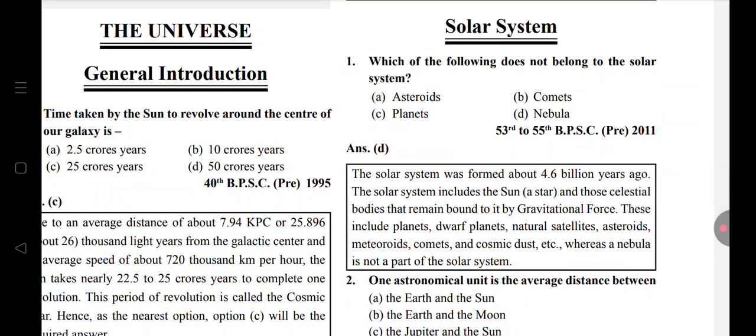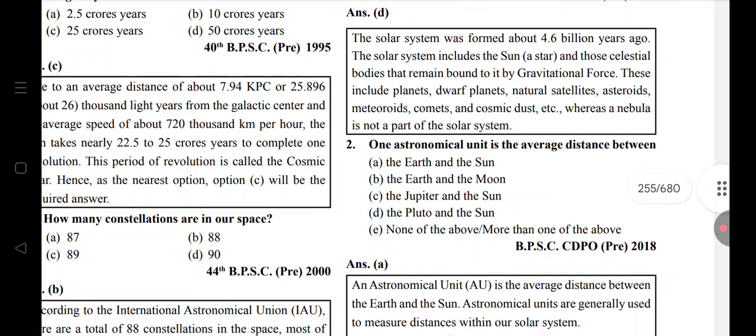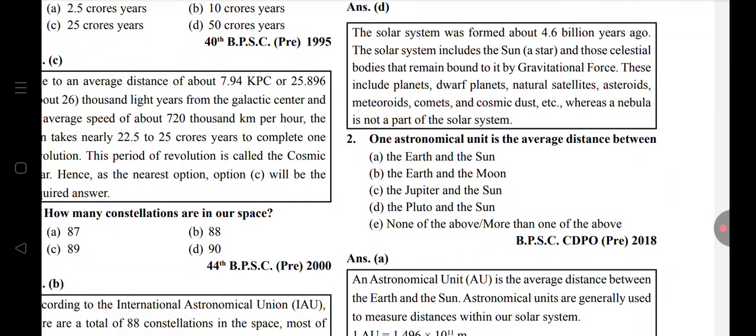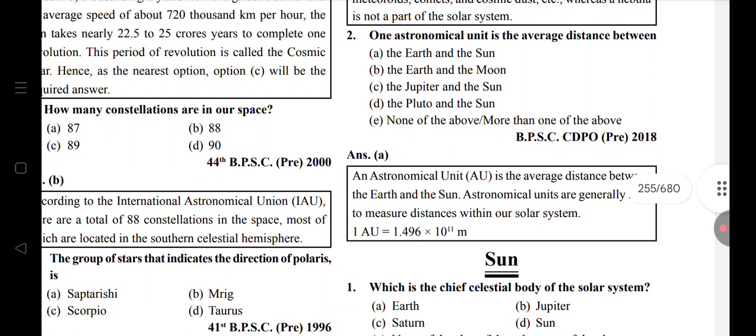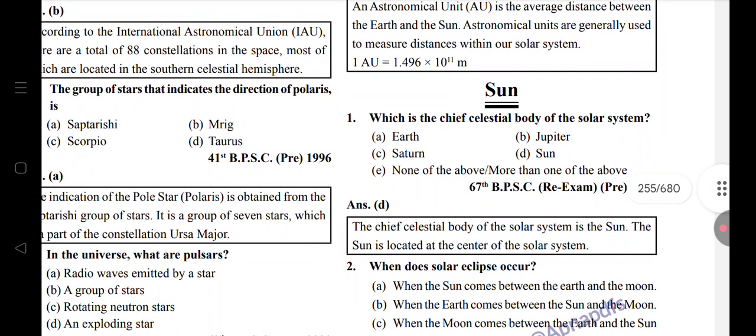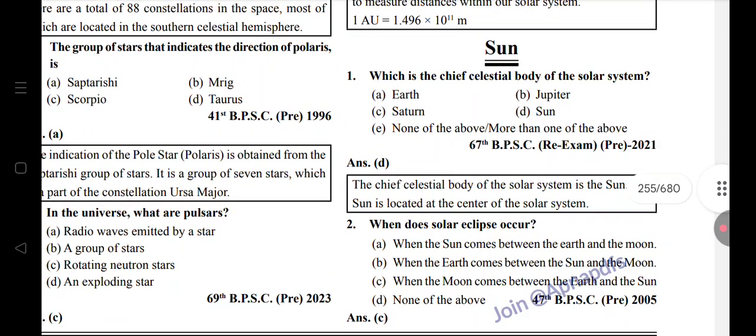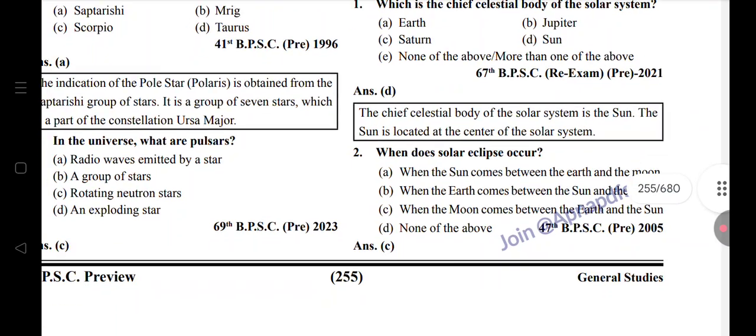Which of the following does not belong to the solar system? Nebula. One astronomical unit is the average distance between Earth and Sun: 1.496 × 10^11 meters. Chief celestial body of the solar system: Sun. When does the solar eclipse occur? When the moon comes between the Earth and Sun.